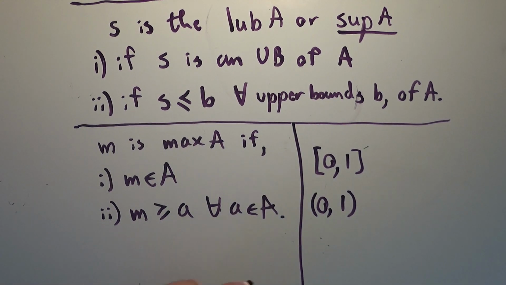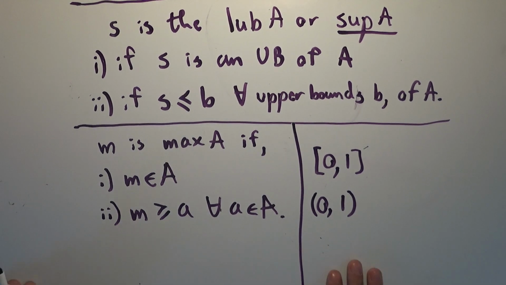But I don't think it's too hard to see that the least upper bound of both of these sets is still 1, right? Because 1 is greater than every element in here, and it's also the smallest number that's greater than everything in here. And in particular for the first set, it actually is in the set. It is the endpoint of the set, the final element. And so it is the maximum of the set, which by definition makes it the least upper bound.